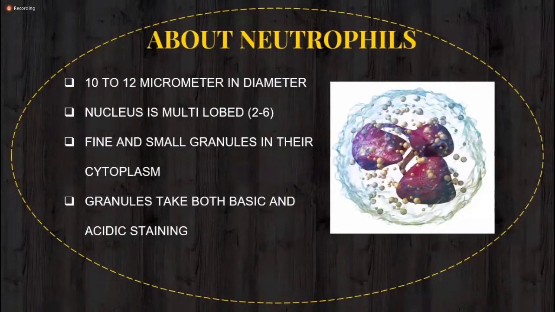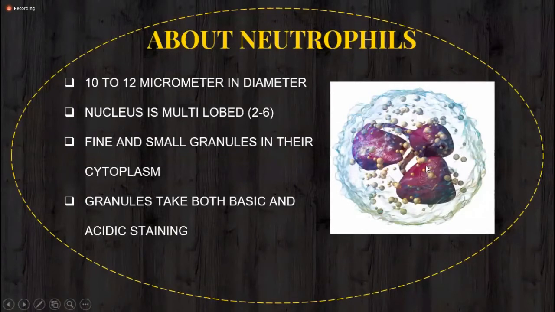We are going to discuss the different identification points. So first we will discuss the identification points of neutrophil. Look at this picture. This picture shows a cell which is about 10 to 12 micrometers in diameter. Look at the nucleus. The nucleus is multi-lobed. Look at the lobes of this nucleus, 1, 2, and 3.